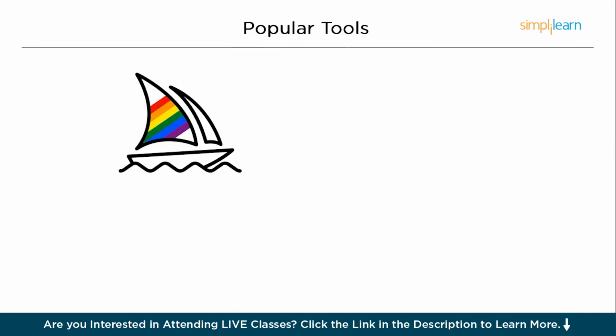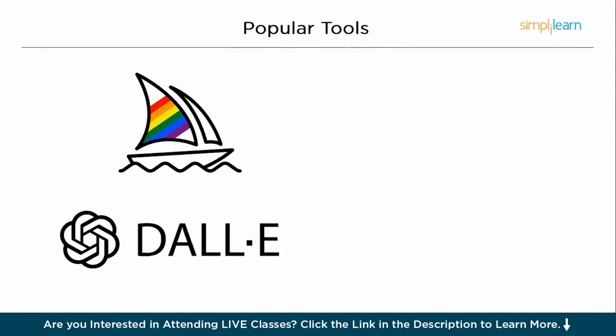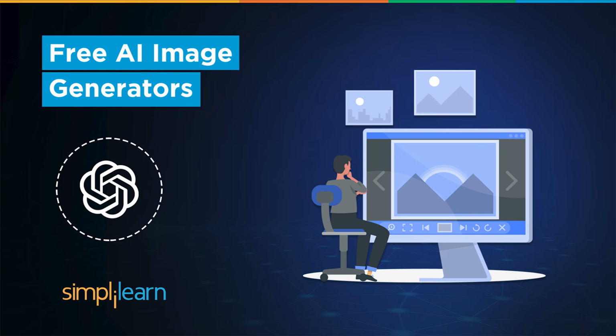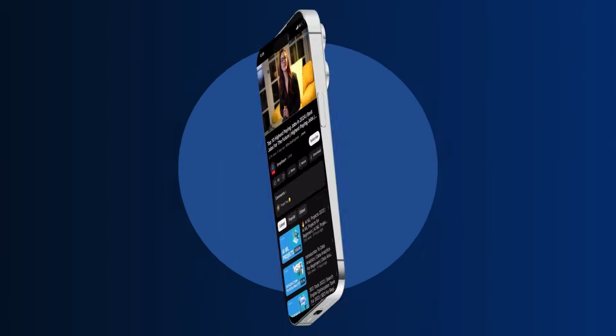Popular tools like Midjourney and DALL-E can be pricey, with Midjourney costing around $10 per month and DALL-E at $20 per month. Luckily, I've found 7 fantastic free alternatives that won't break the bank. Today, I'm going to share some free Midjourney alternatives with you, showing you the quality they produce, what makes each one unique, and answering the big question: how free they are. I'll break down each tool, highlight their strengths and weaknesses, and show you exactly how you can use them. So, let's get started.